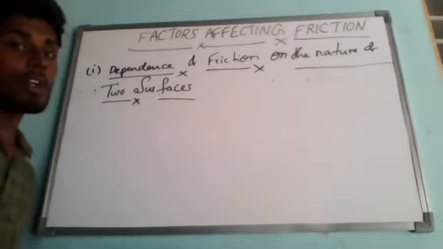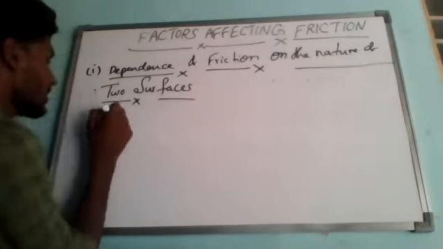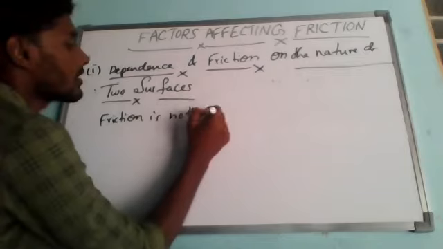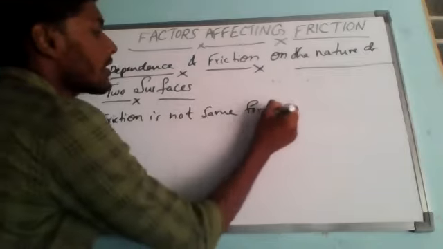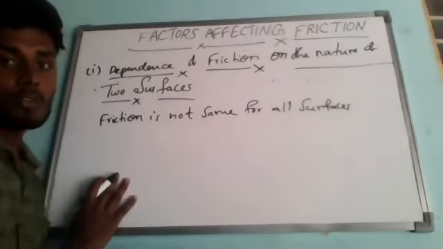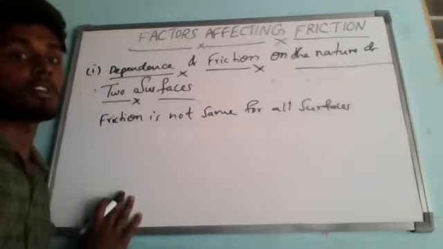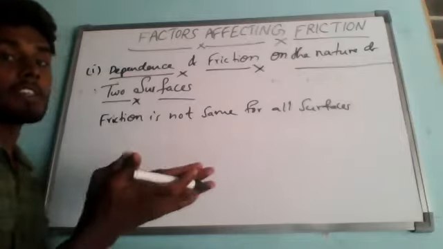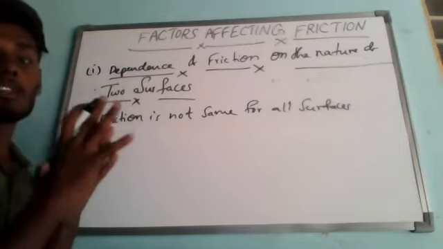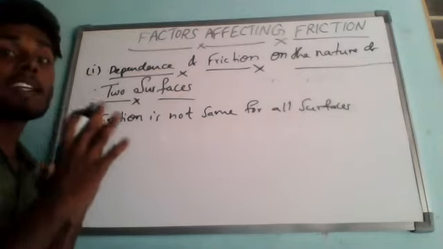We know that friction is not the same for all surfaces. That is the first thing. It varies from surface to surface. Friction depends on the smoothness or roughness of the two surfaces which are in contact with each other. Are you able to understand? Purely, it depends on the smoothness or roughness of the two surfaces in contact.